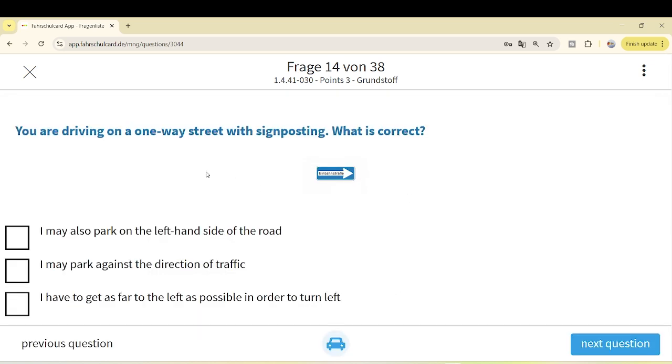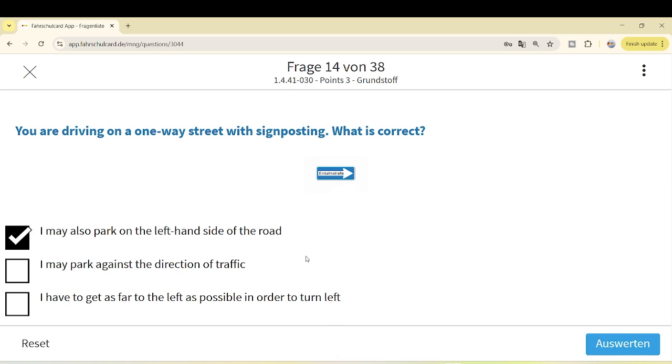I may also park on the left side of the road. On the left hand side of the road, normally when you are on Einbahnstraße, we have discussed this as well, actually you can park on both sides of the road. That's fine.